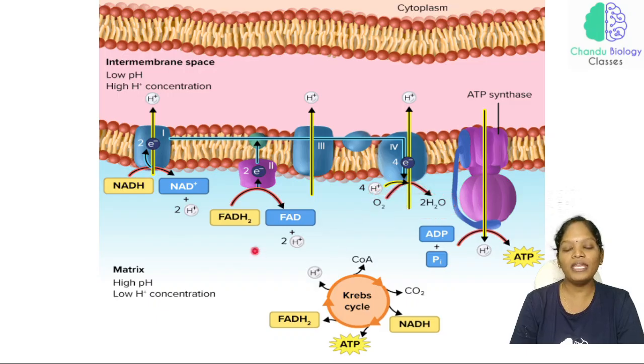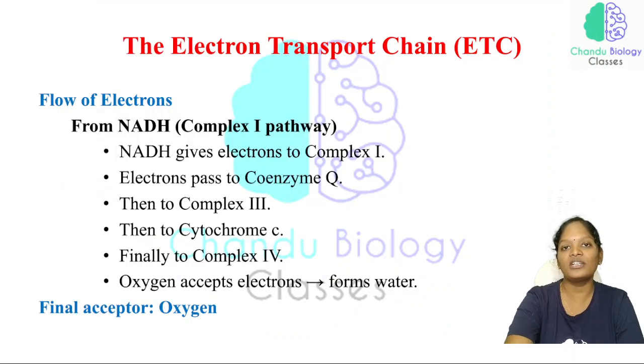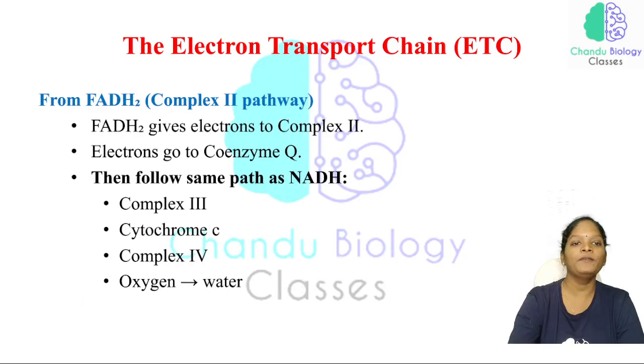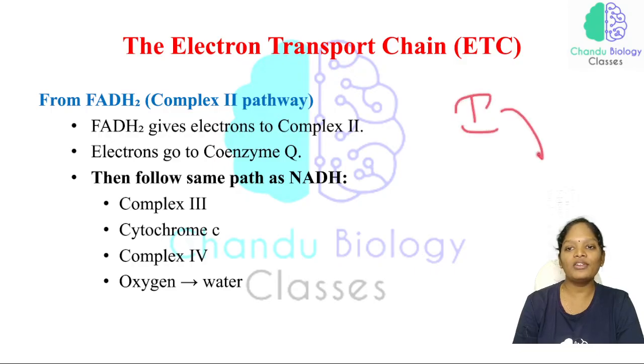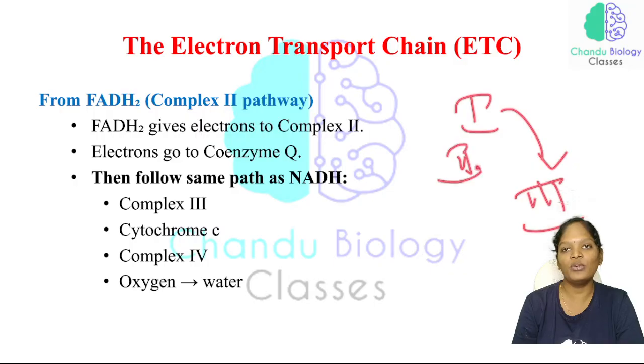So the question can be asked: who is the final electron acceptor in cellular respiration? You should know that it will be oxygen. Oxygen will be the final electron acceptor. Now, what is the point of having complex 2? Because from complex 1, the electrons are accepted by complex 3. Now, where is complex 2? What is happening?